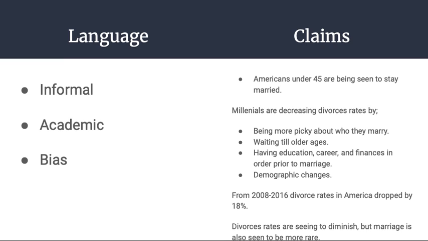So the claims were that Americans under 45 are being seen to stay married, and millennials are decreasing their divorce rates by being more picky about who they marry, waiting till older ages to get married, and then having an education, career, and finances prior to marriage. And then there have been some demographic changes. From 2008 to 2016, divorce rates in America dropped by 8%. Divorce rates are seen to diminish, but marriage is also seen more rare through these ages.